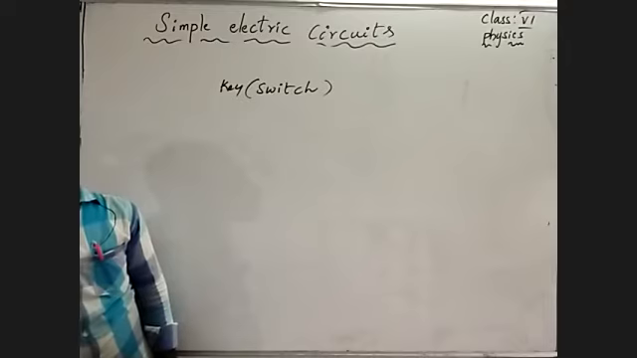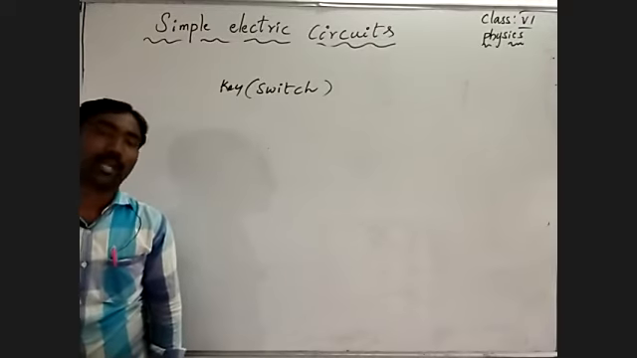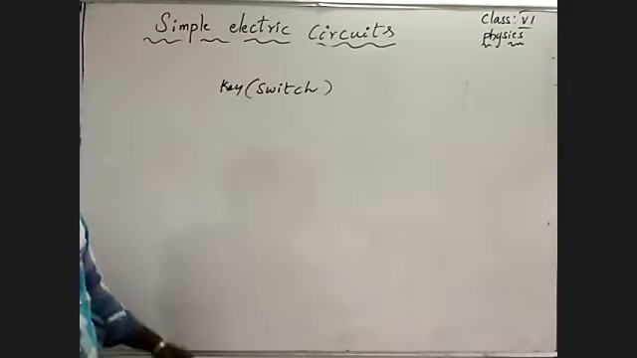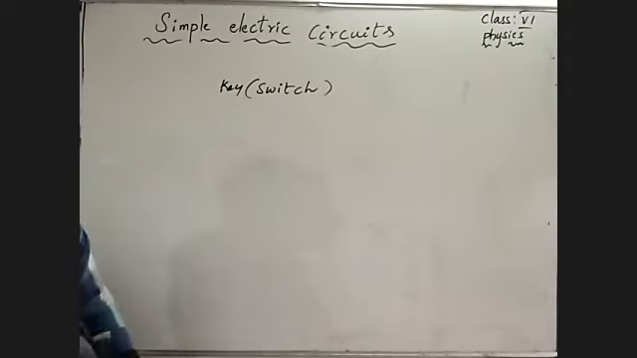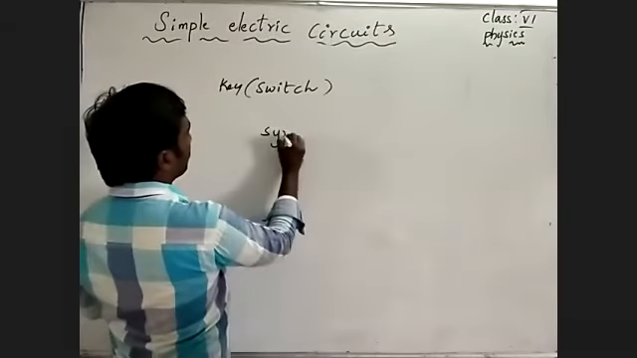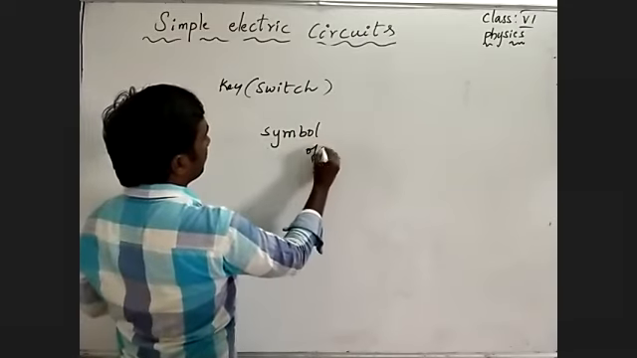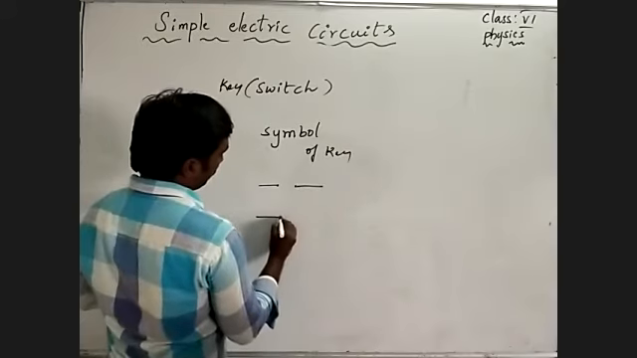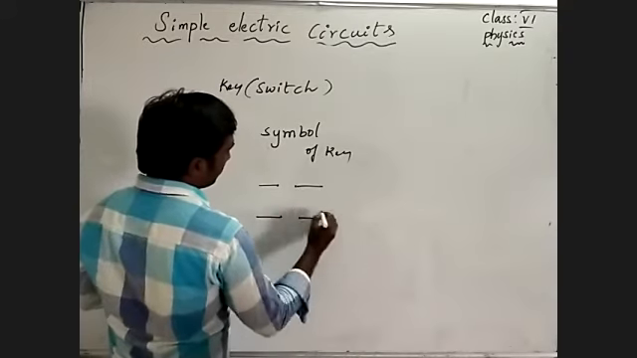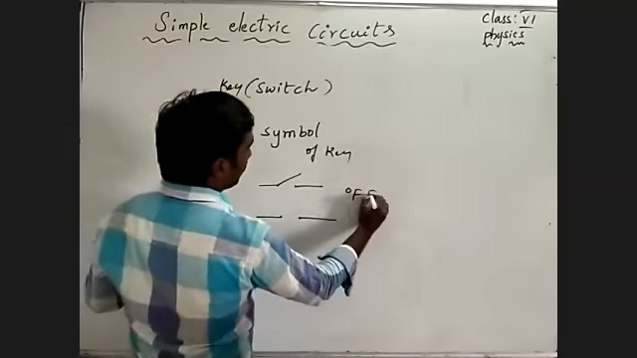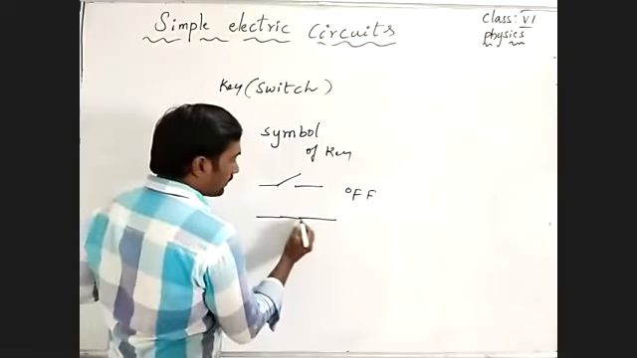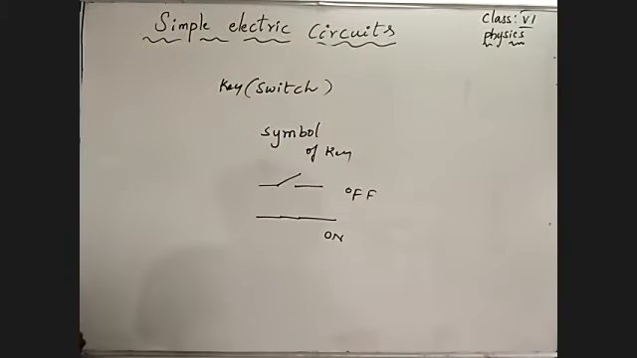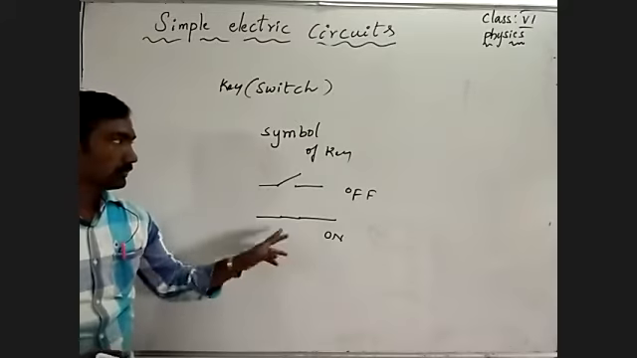Generally, it is made up of bakelite substance. Thermosetting plastic. What is that? Thermosetting plastic, bakelite. Okay, coming to that key. What is the use of key? What is the symbol of key? The symbol of key is in two situations. This is off, and this is closed, means on. Off and on. That is the key or switch.